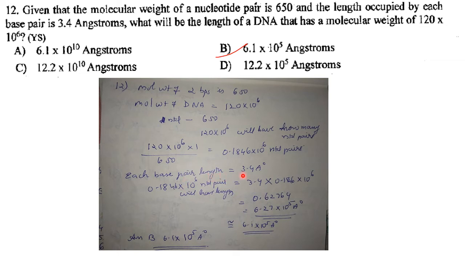Then each base pair length is 3.4 Angstrom. So 0.1846 into 10 raised to 6 nucleotide pairs will have length 3.4 into 0.1846 into 10 raised to 6, that is 0.62764, that is 6.27 into 10 raised to 5 Angstrom, or approximately 6.1 into 10 raised to 5 Angstrom. So the answer here is option B.